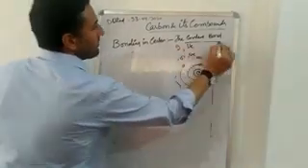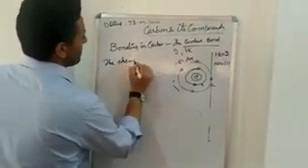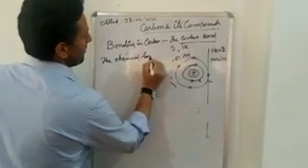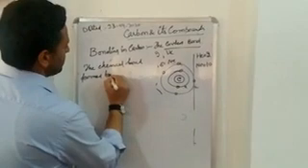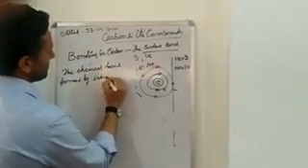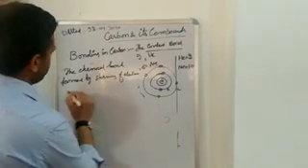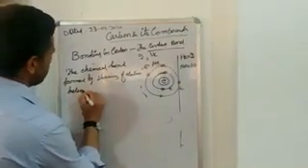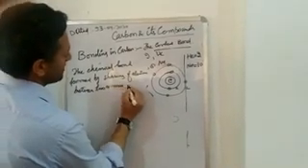So what is covalent bond? The chemical bond formed by sharing of electrons between 2 or more atoms.